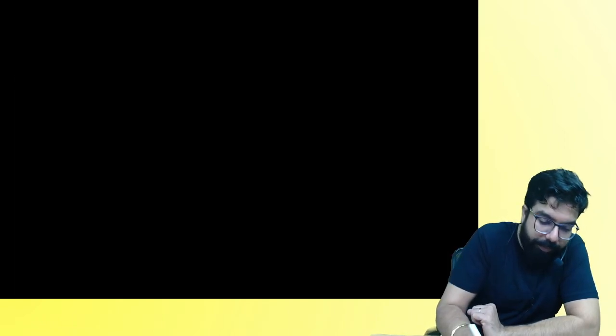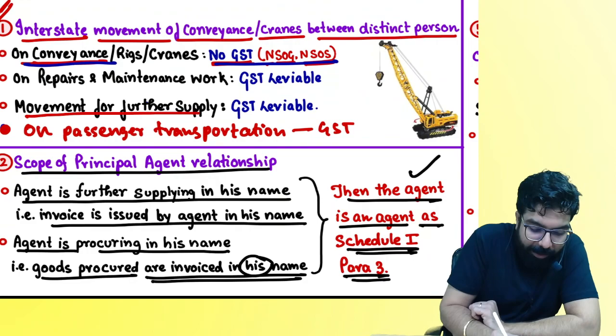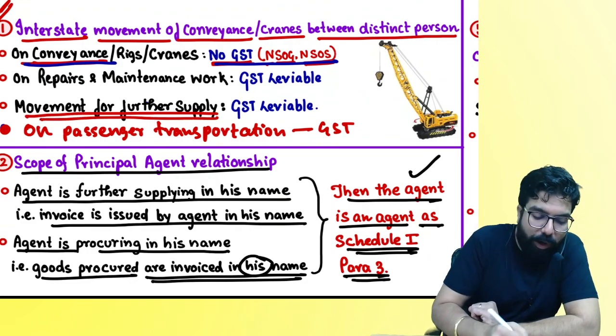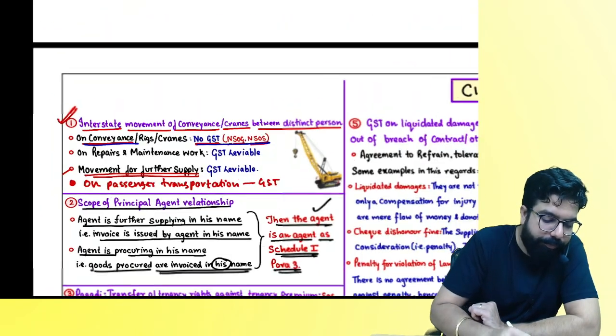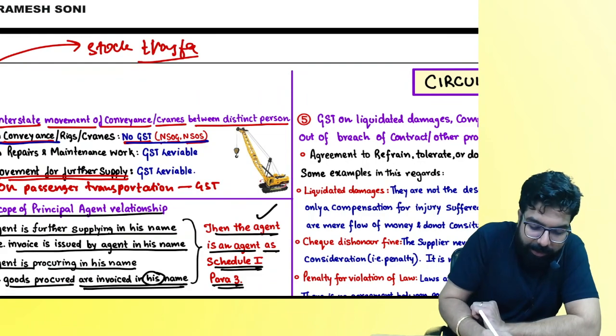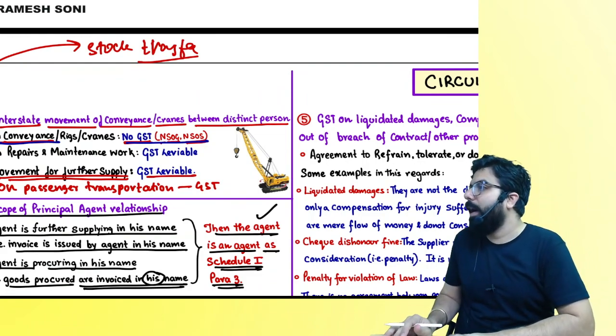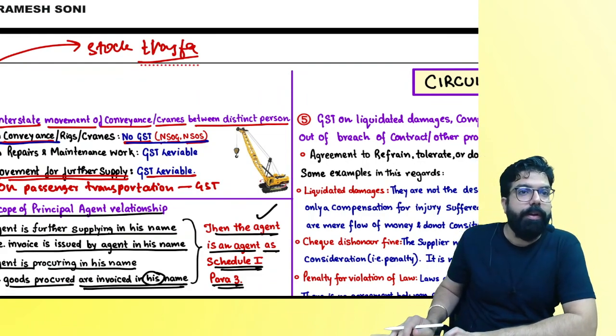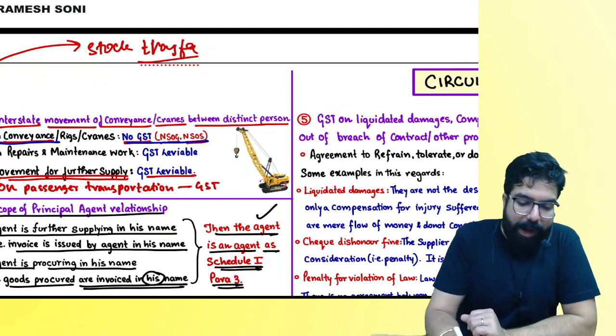Yes or no? When the movement is for further supplying, that time it is a stock transfer. And when it is a stock transfer, GST will come. Are we all clear till here? People clear?